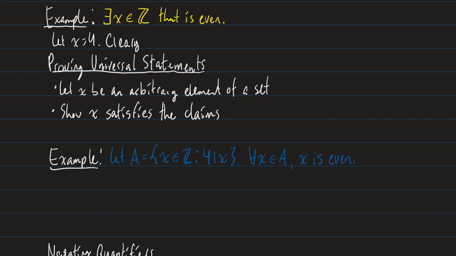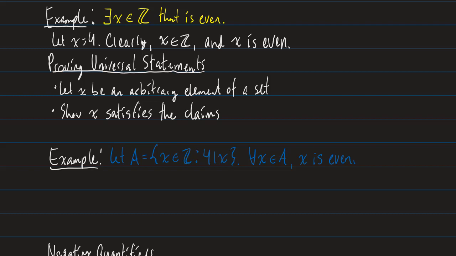Clearly, okay, that's not how you spell clearly. Clearly, X is in the set of integers, right? Because 4 is an integer. And X is even, right? And I guess if you really wanted me to write out all the details, I could say because 4 is equal to 2 times 2, so it's divisible by 2, so it's even. But we don't have to waste our time with that with such a simple example. But there you go. My claim was there's an integer that is even.